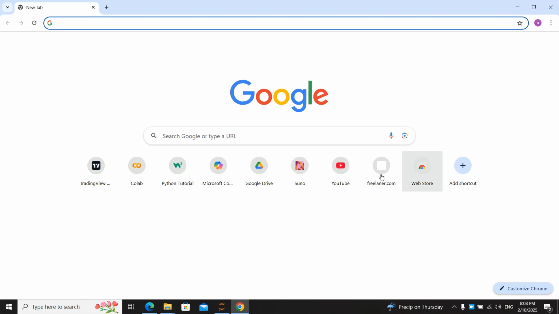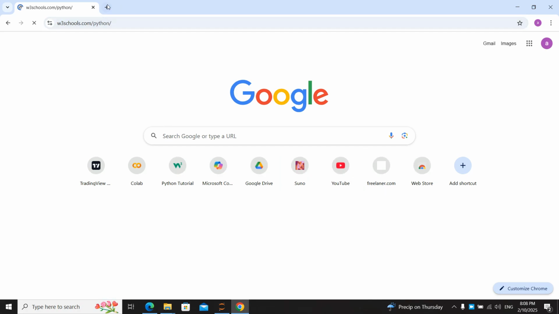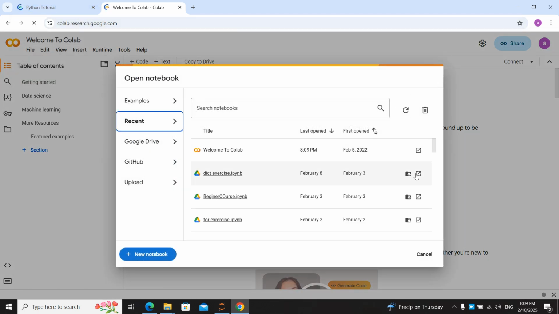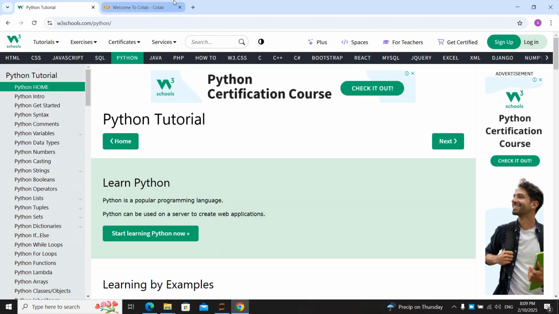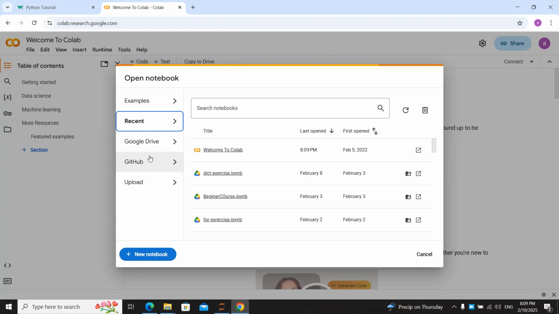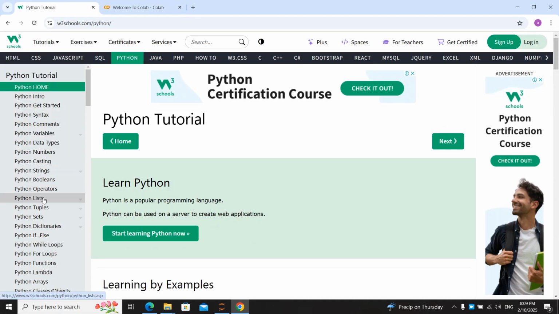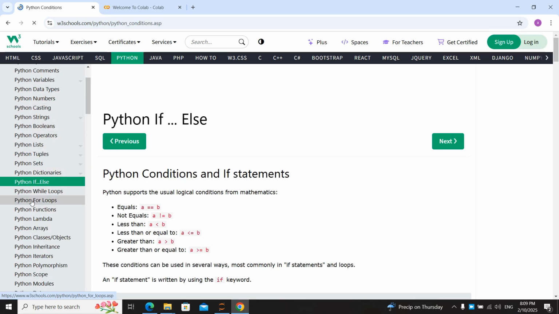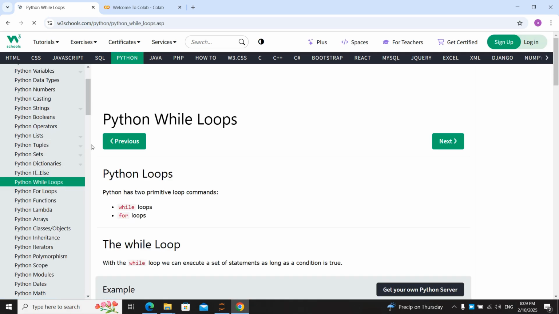Hello everyone, we created a big mini project about dictionary in the previous lessons. I think it took more than 11 or 12 lessons, but now we are going to go upper and do another part of our Python programming course. We learned about dictionary, we learned about if and else, and now we go to while loops.